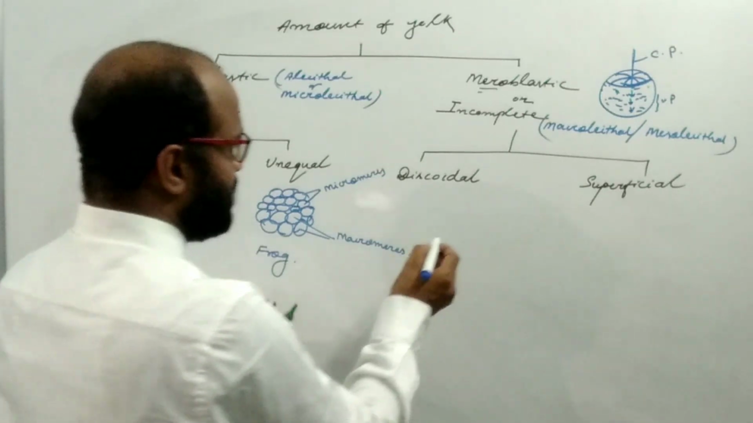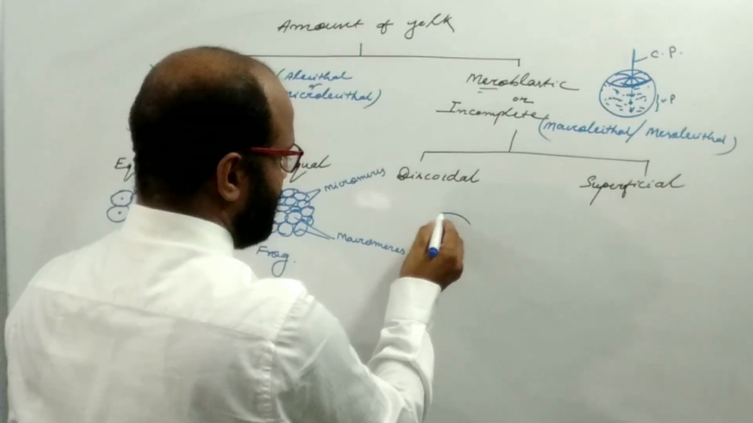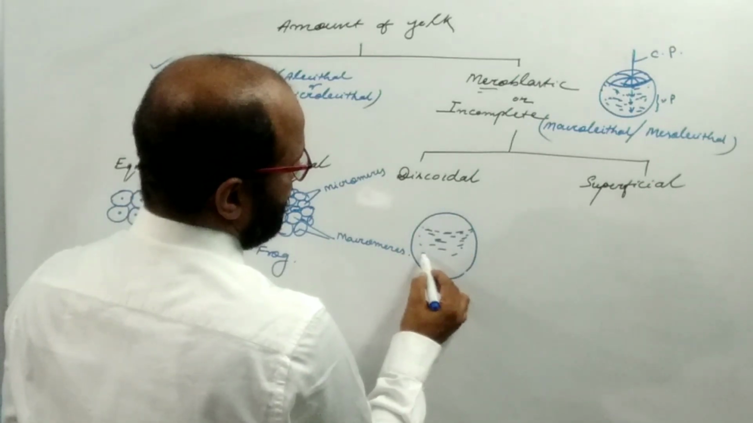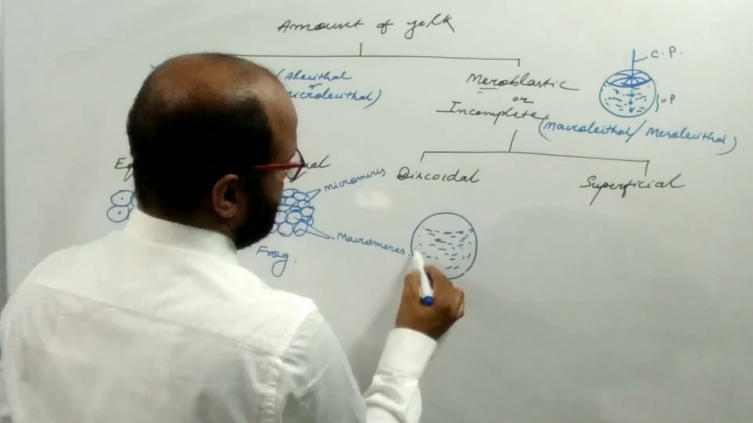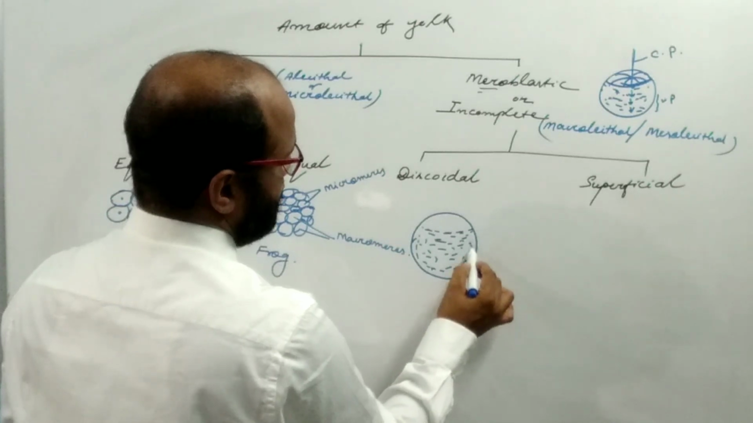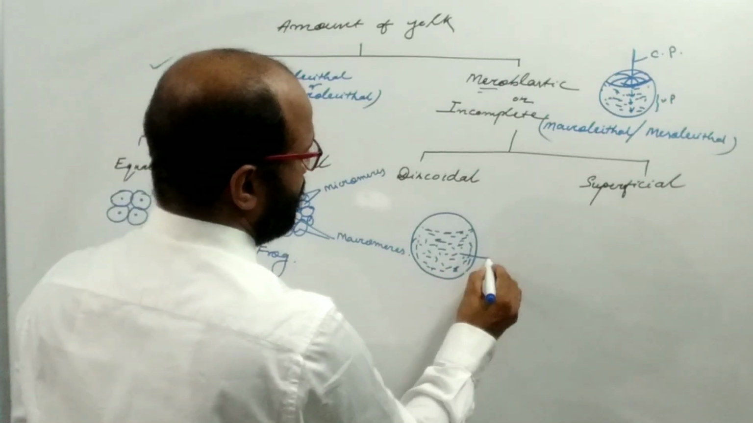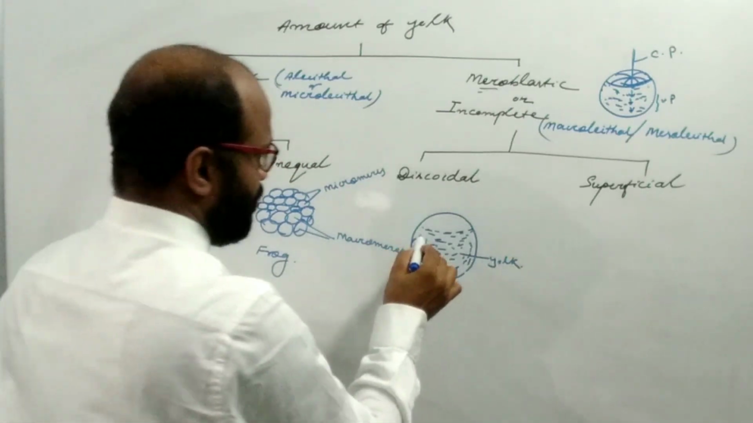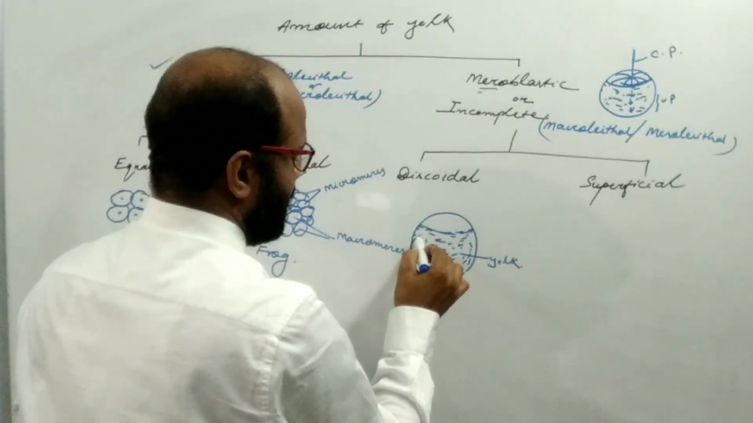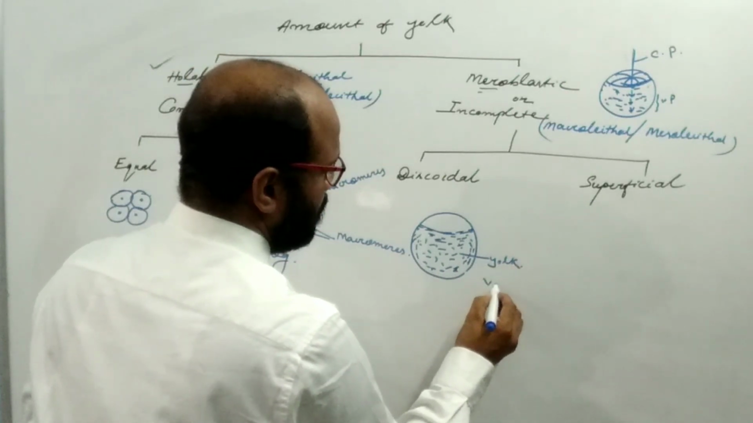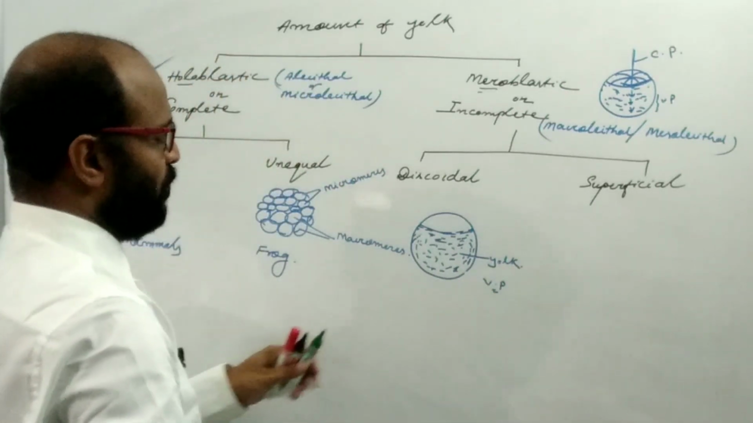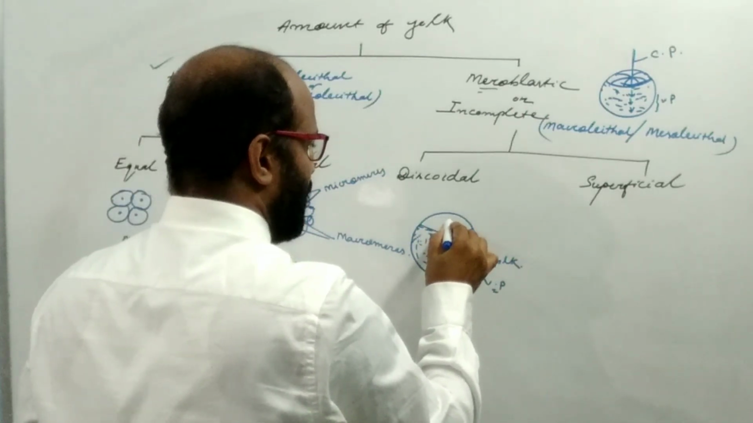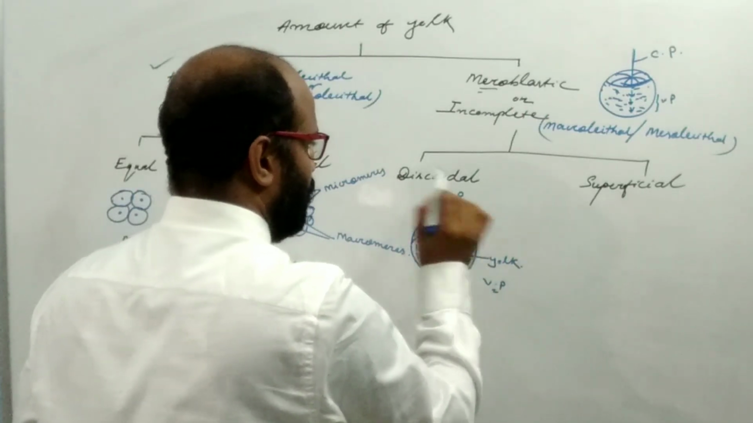Discoidal cleavage is found in fishes, reptiles and birds. As you all know, this is the yolk. So yolk is present in one pole. This pole, the vegetal pole, is rich in yolk, and a very small amount of cytoplasm is present at the animal pole.